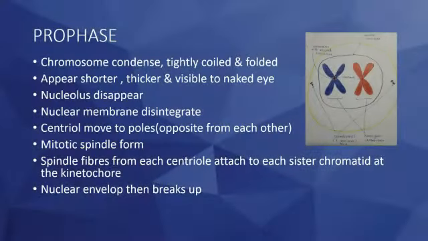In prophase, chromosomes condense, tightly coiled and folded. They appear shorter, thicker and visible to the naked eye. The nucleolus disappears. The nuclear membrane disintegrates. Centrioles move to the poles. The mitotic spindle forms. Spindle fibers from each centriole attach to each sister chromatid at the kinetochore. The nuclear envelope then breaks up.